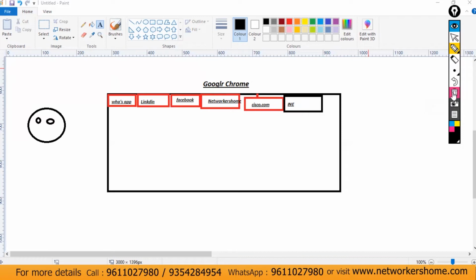So obviously, as a user, one question will come to my mind. I have opened so many tabs at the same time, and right now I'm chatting with one friend on WhatsApp, with another friend on LinkedIn, and with one friend on Facebook. So why are these messages not getting mixed up, and why is it not happening?